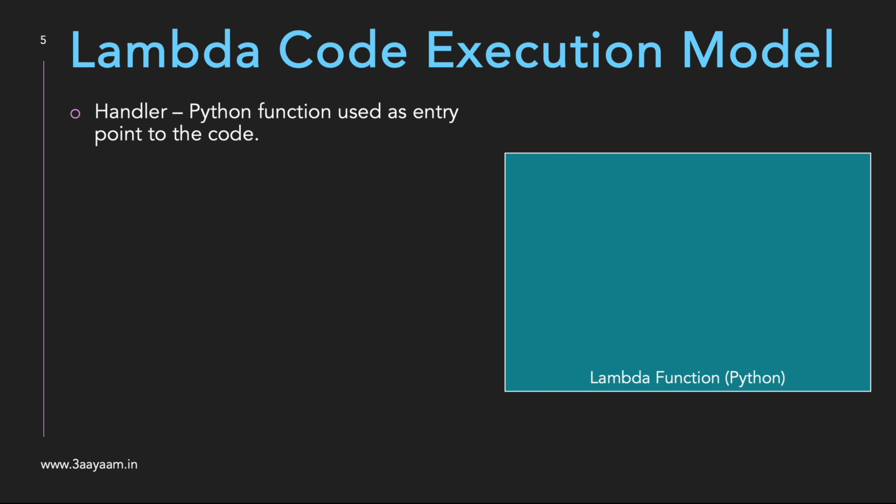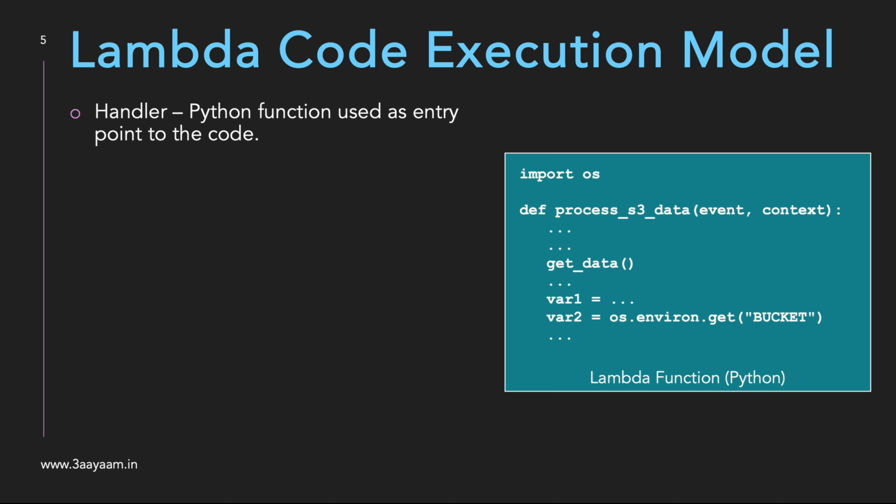So if you write a Lambda function, essentially we write Python code inside of it. In this case, I am using process_s3_data, and here I have two arguments: one is event and the other one is context. The name process_s3_data is provided by the user, which is us. The event and context are kind of keywords.